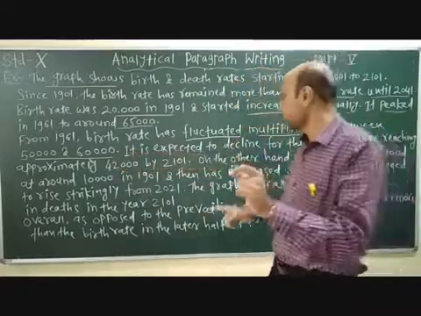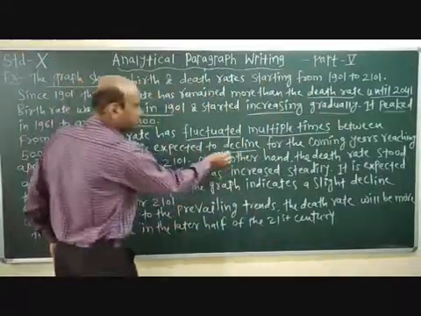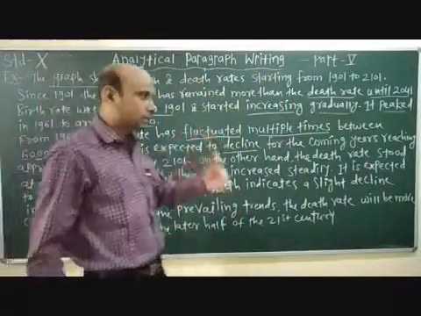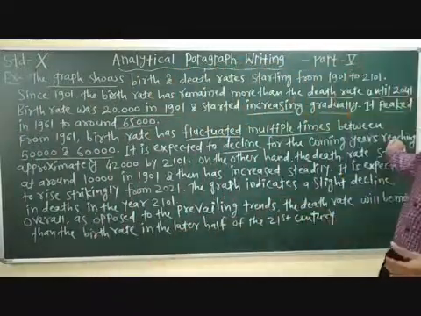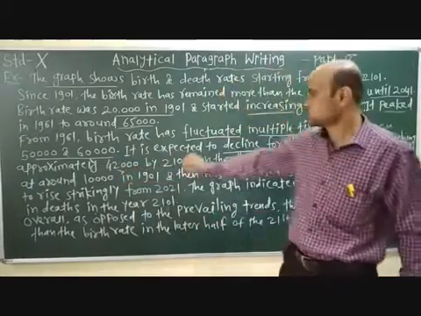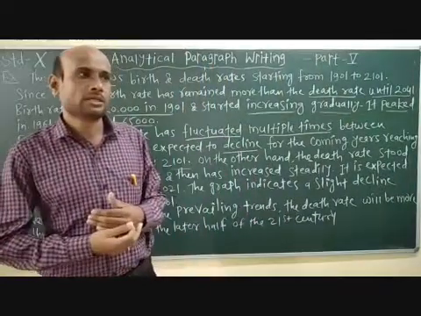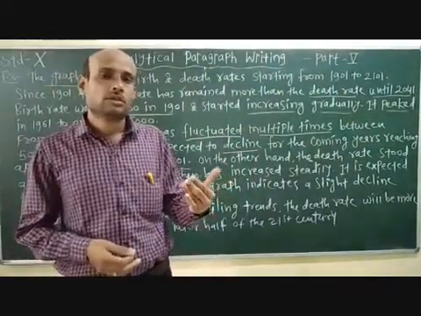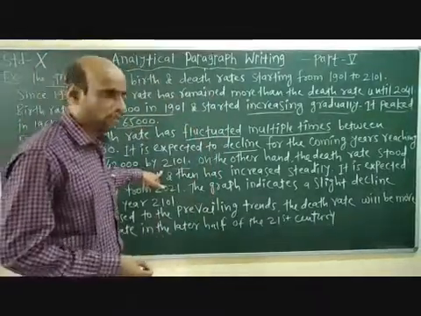Then it is expected to decline, coming down, in the coming years, reaching approximately 42,000 by 2101. So decline, increase, peak, all such things you need to give here.